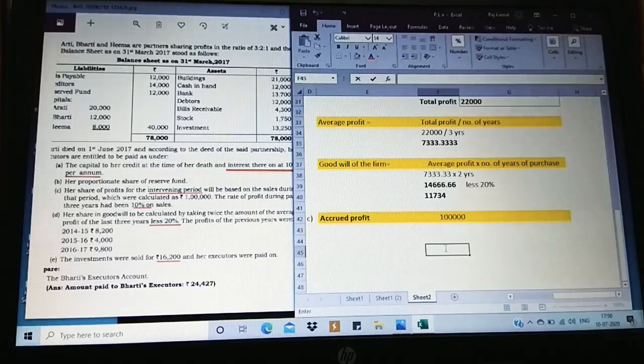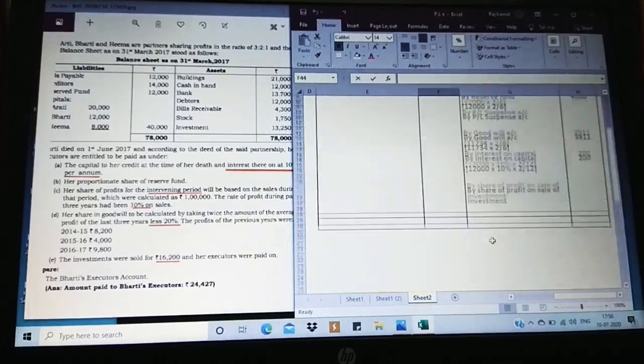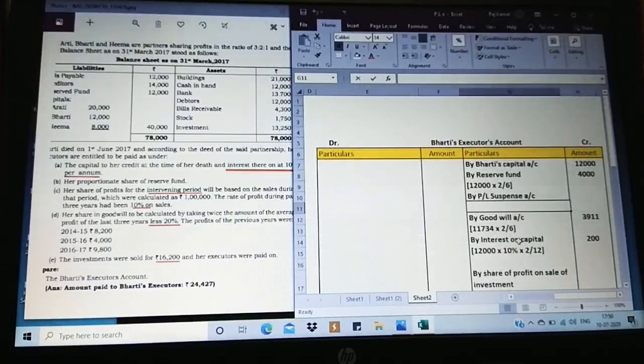1 lakh into 10%. So what is the value we get? 1 lakh into 10%, 10,000. So this 10,000, on this 10,000 we are going to calculate what is the share.